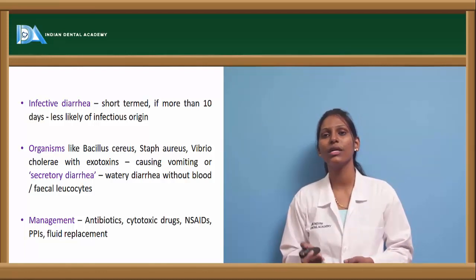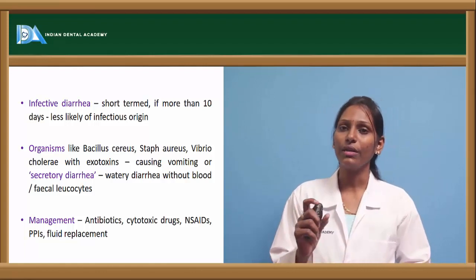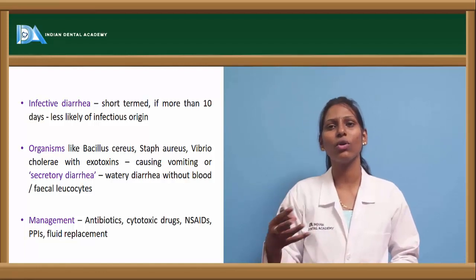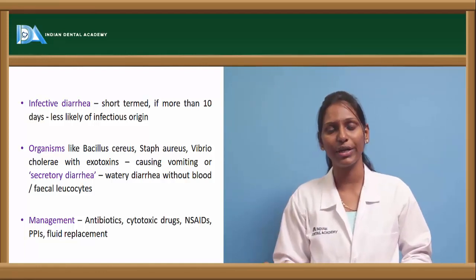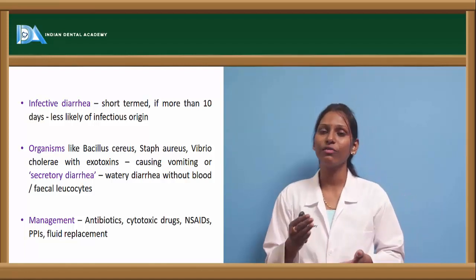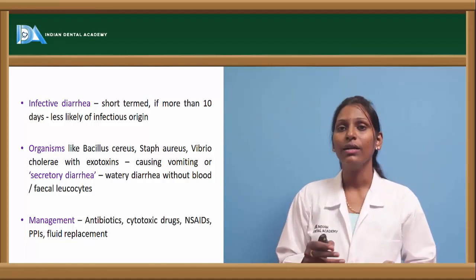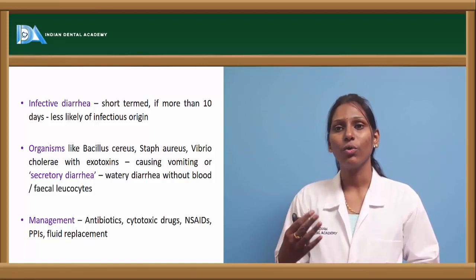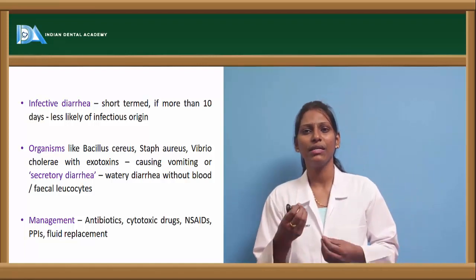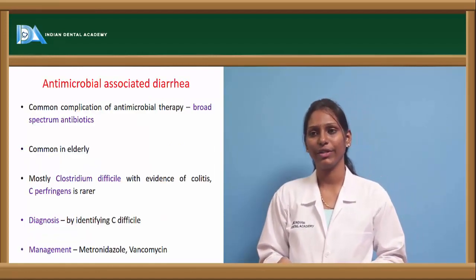pump inhibitors can be used, and fluid replacement is the primary treatment for them, because electrolyte and water imbalance is usually seen in diarrhea, because there is excessive loss of electrolytes and fluid from the body in the form of stools. Hence fluid replacement in these conditions is very, very important, especially in case of cholera. Patients have to be treated with ORS solutions, and with lots of fluids with slight intake of salt and sugar. The ORS mixture also has to be given to them.